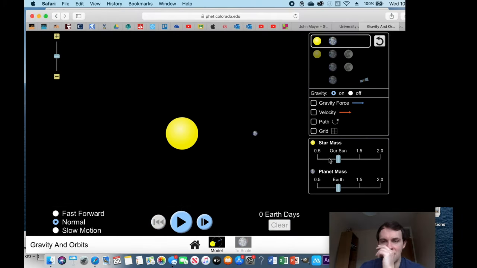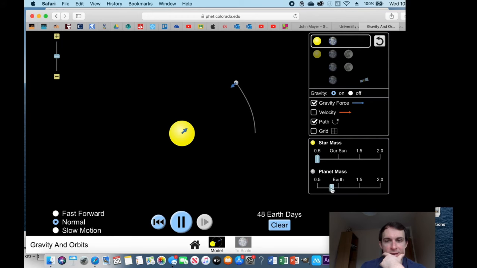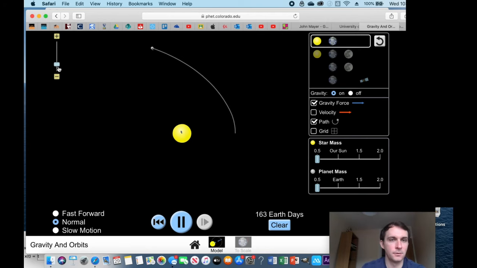Alright, this time let's get this going. We're going to make the mass less. So that should be less gravity, so less acceleration towards the sun. Indeed, that's what we're getting here. The gravity's really weak, so the Earth is sort of doing its own thing here.